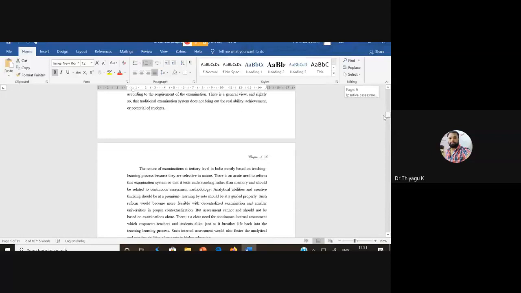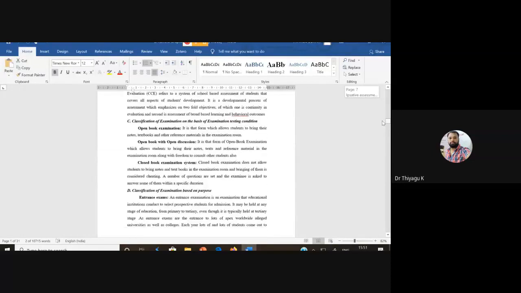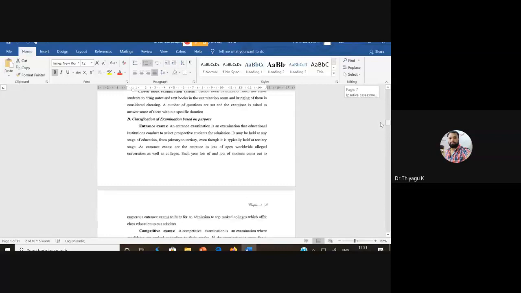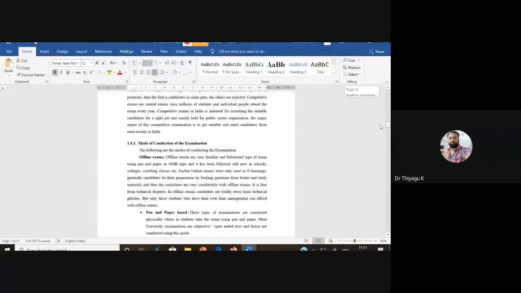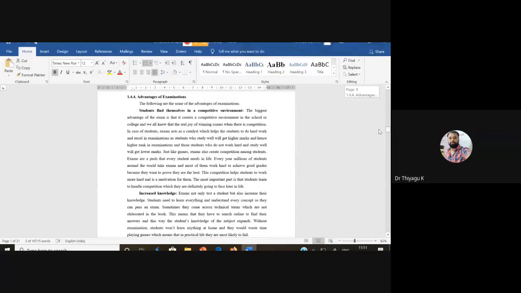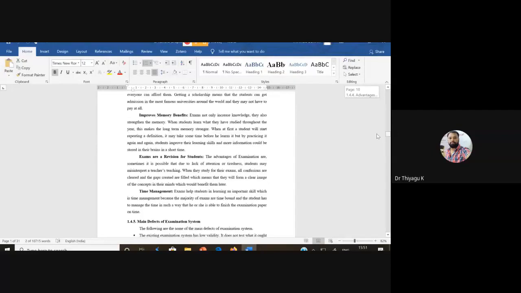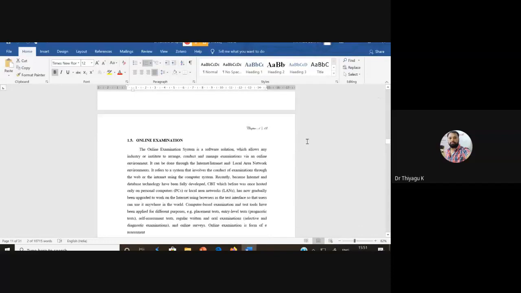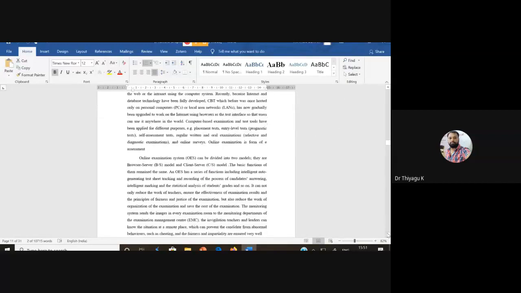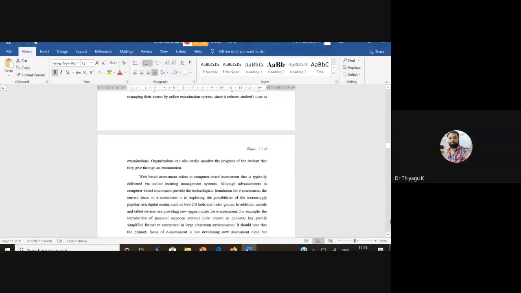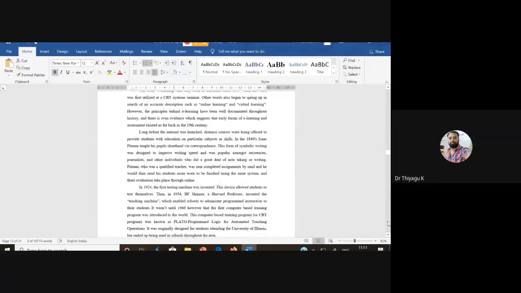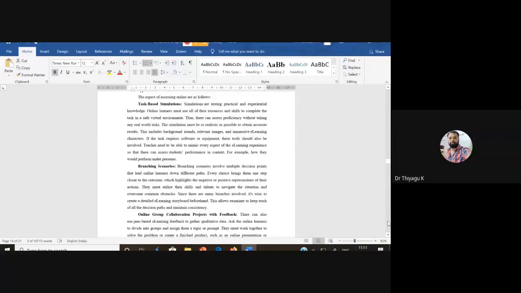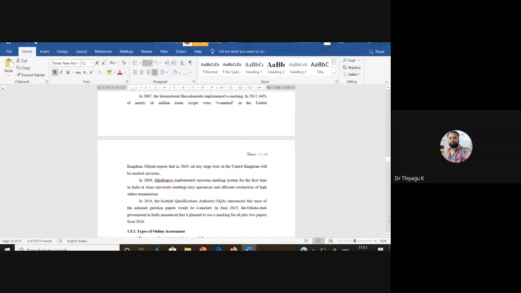So see the structure, how she's coming: different types of examinations, then classification of examinations, then mode of communication of examinations, advantages of examinations. Then she's talking about examinations only. After the examinations, she's coming to online examination. That kind of structure, like simple to complex, or some kind of sequence may be there. Then she's coming with 1.5 as online examinations. Then she's highlighting the history of online examinations. Then she's highlighting the types of online examinations.